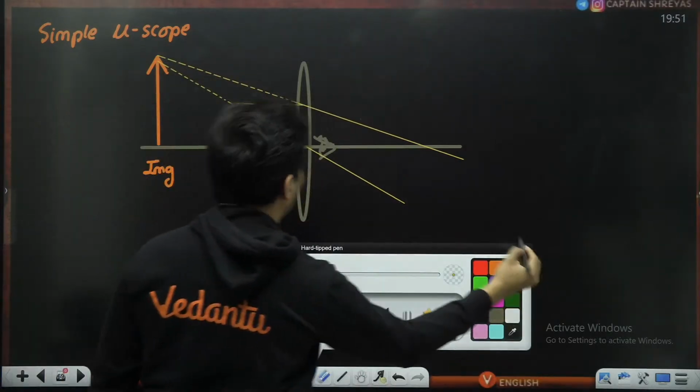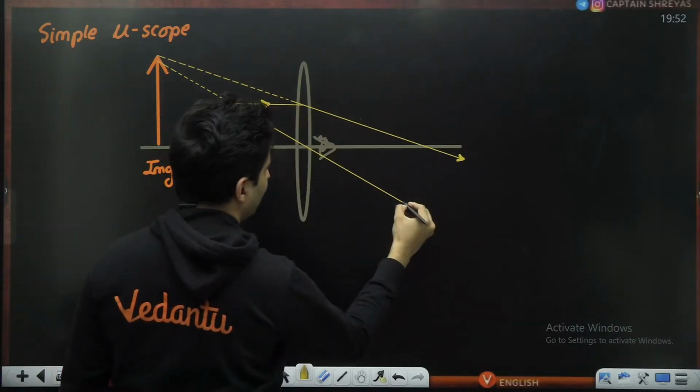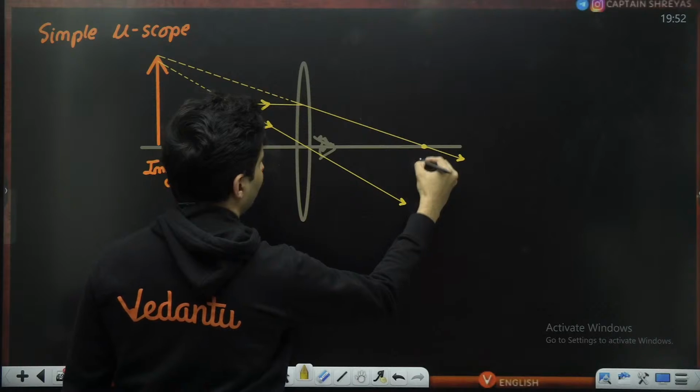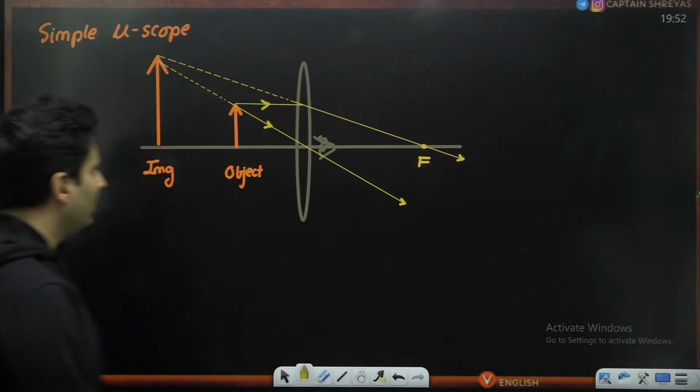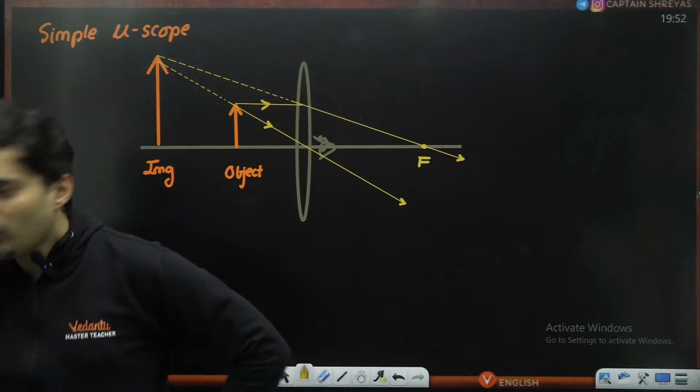So now show the arrow marks. That will be easy. This will be like this. This will be like this. This will go like that. This will go like that. This point will obviously be the focal point over here. Yeah, this point will be the focal point. Everybody with me? Very good.